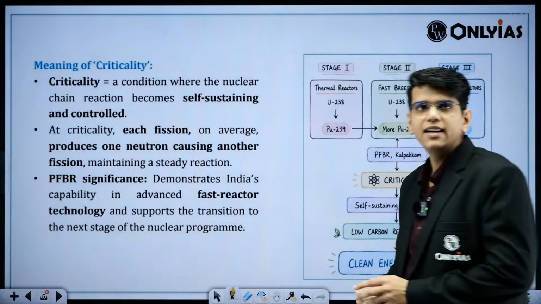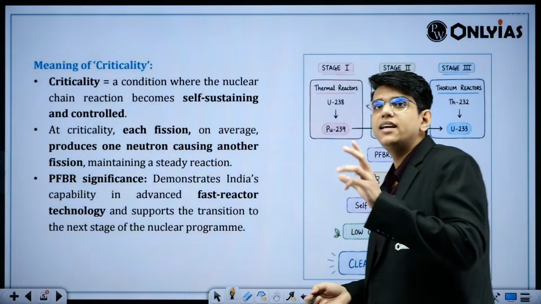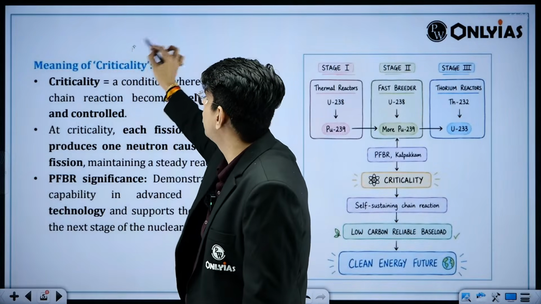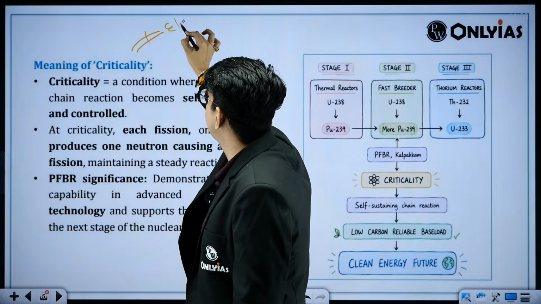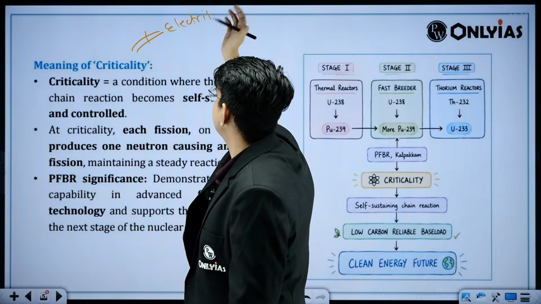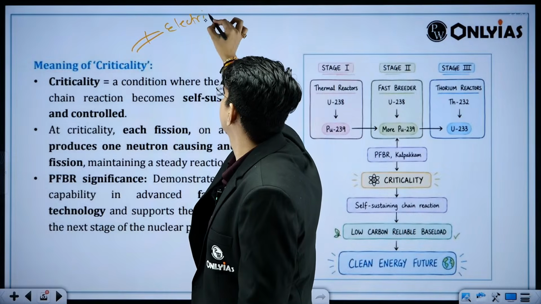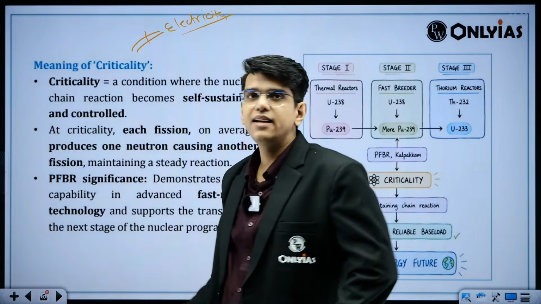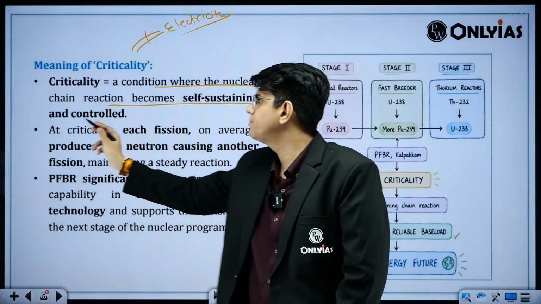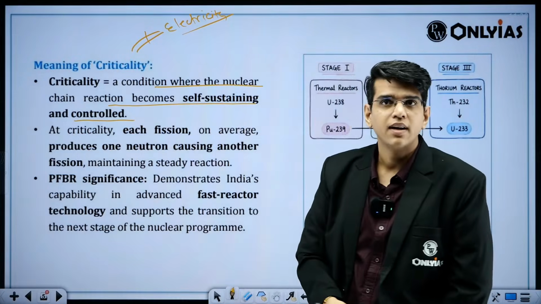Meaning of criticality, I have already told you. Criticality is not that something is dangerous, and criticality is also not that it is now generating electricity. What is criticality? A condition where the nuclear chain reaction becomes self-sufficient and controlled.